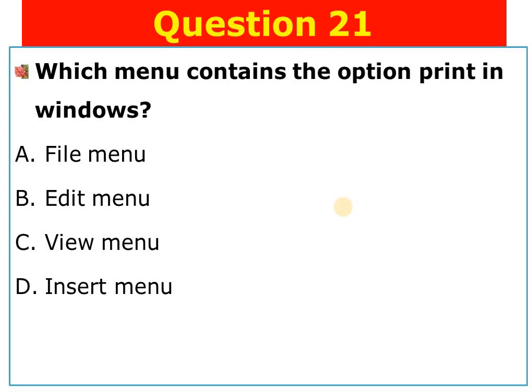Which menu contains the option print in Windows? A. File menu, B. Edit menu, C. View menu, D. Insert menu. The answer is choice A. If you go to Microsoft Office Word, you will get the print option in the file menu.